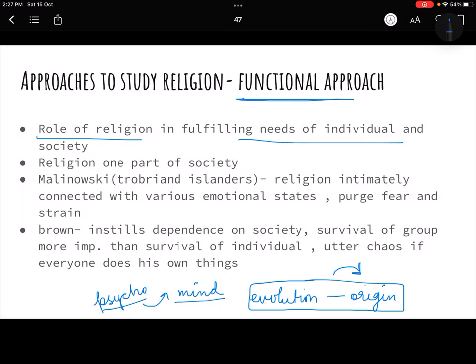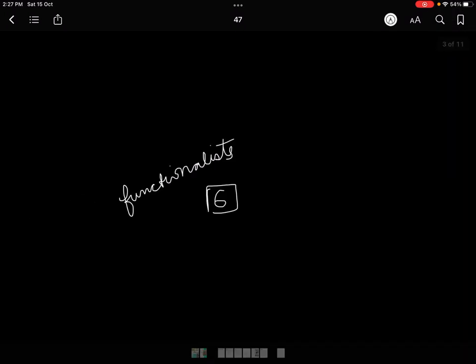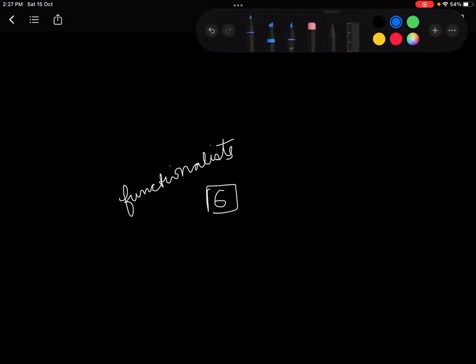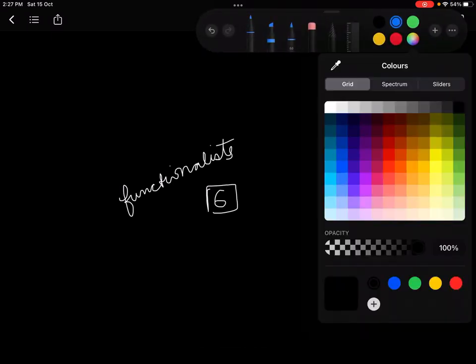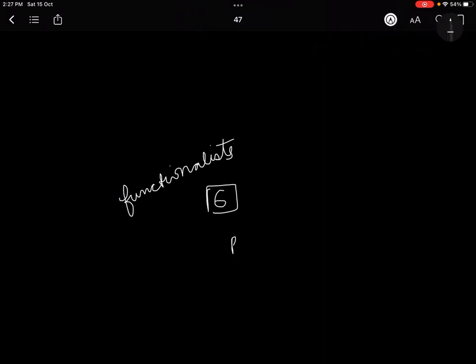You need to know that there are two people who are very important in the functionalism school, that is Brown and Malinowski. Even though they both belong to the functionalist school of thought, there is a slight difference between them.